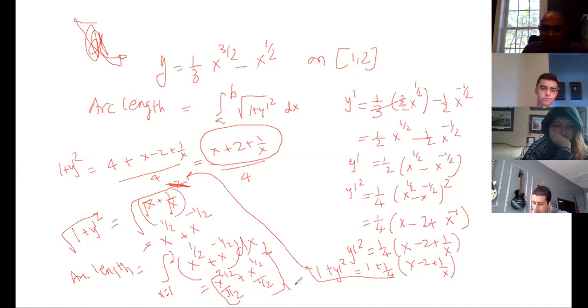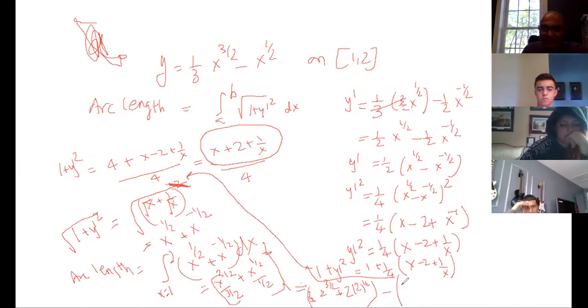If you plug in the value, x is replaced by 2. So 2 to the power 3 by 2 divided by 3 by 2, let me write, plus 2 times 2 to the power 1 by 2. Big bracket complete.